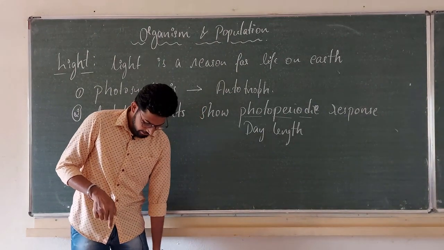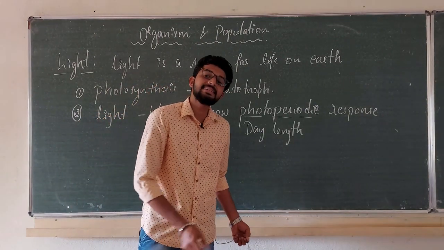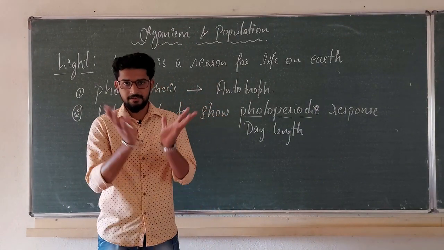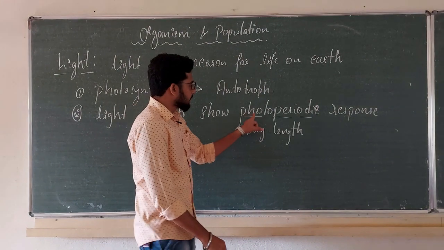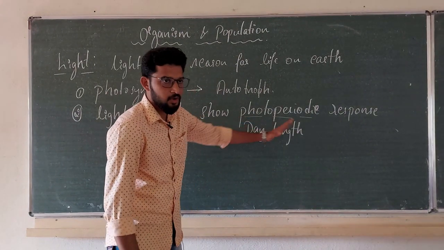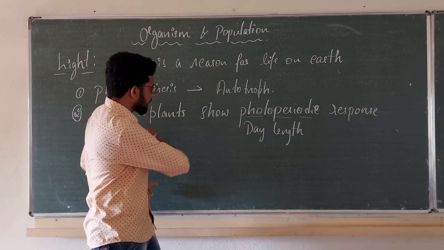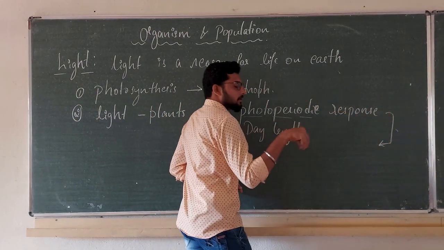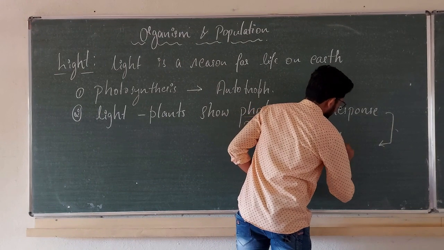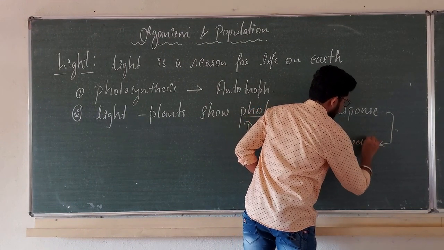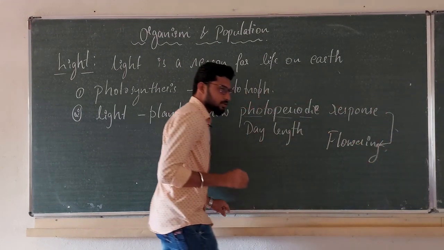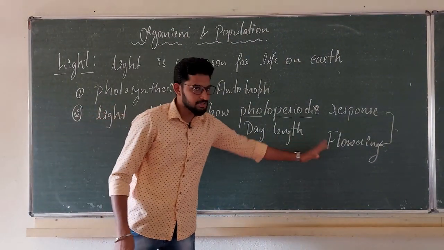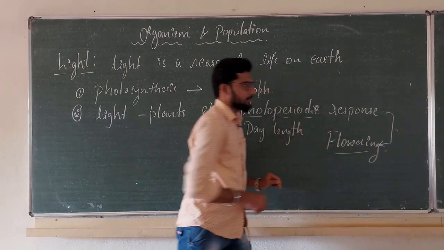Because of photoperiod, the plant undergoes a beautiful process called flowering. Because of the photoperiodic response, by the presence of light, plants show the process of flowering.